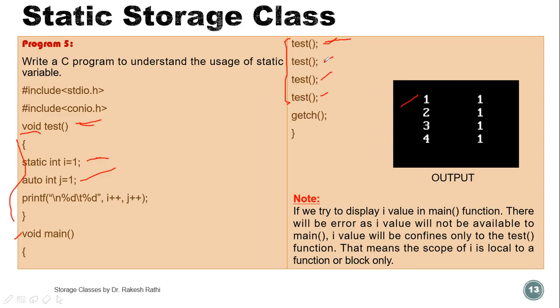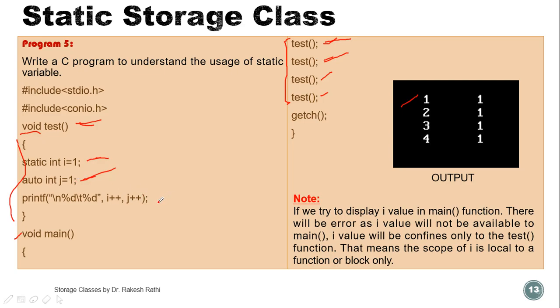So next time when this test function is called, control again goes to this static declaration, and the previous value persists in it. Then the automatic integer j is initialized again, value of j is 1.